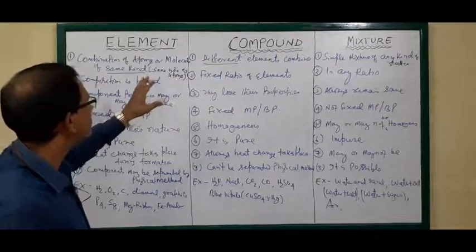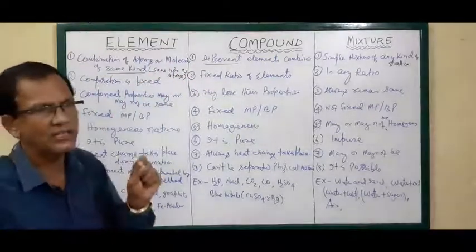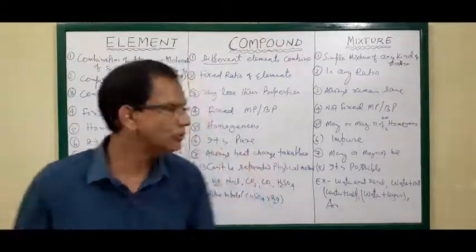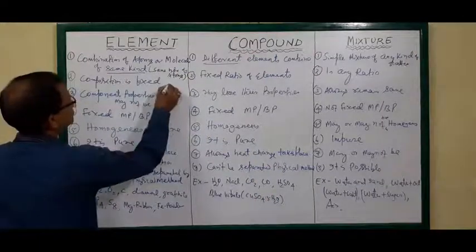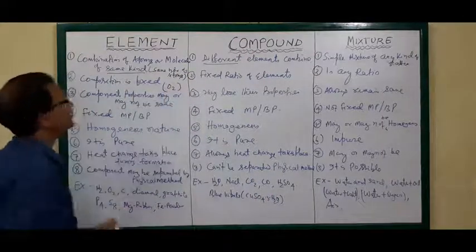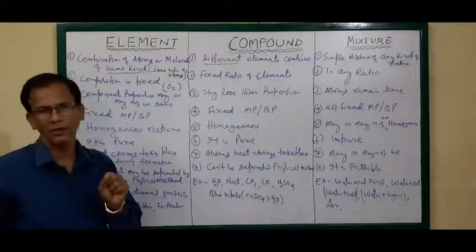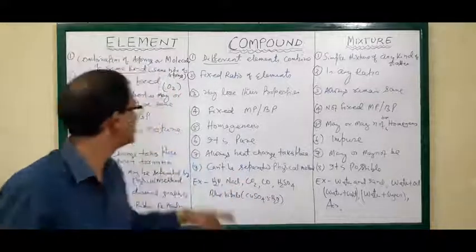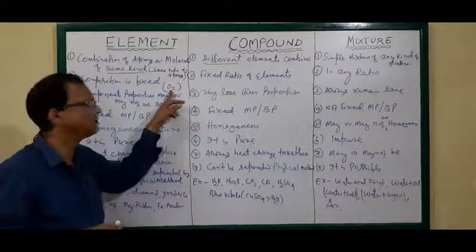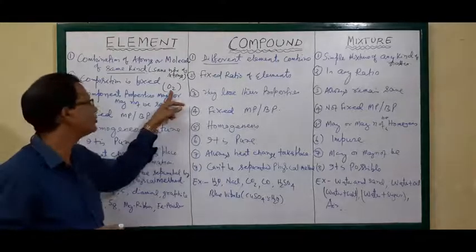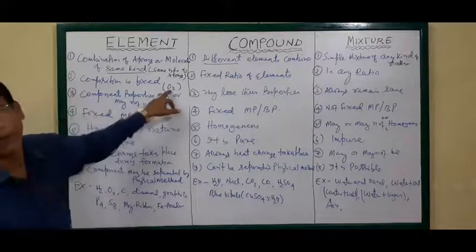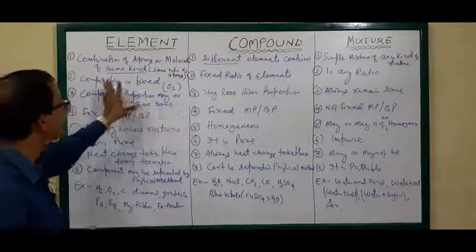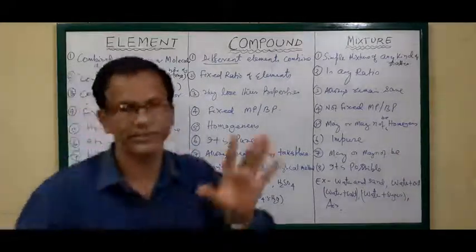Suppose oxygen: the oxygen molecule contains 2 oxygen atoms. We cannot say that it contains 3 oxygen atoms. No, the oxygen molecule contains 2 oxygen atoms. It is an element because it is made of oxygen only, but its composition is fixed. That's why the composition of an element is fixed.